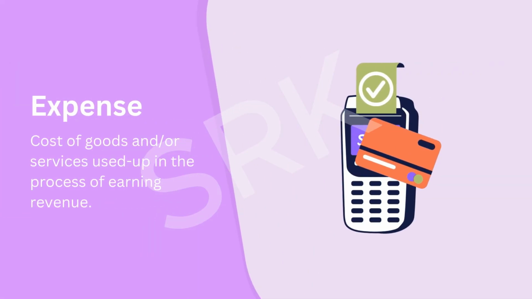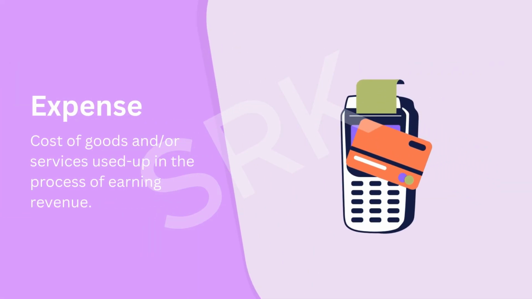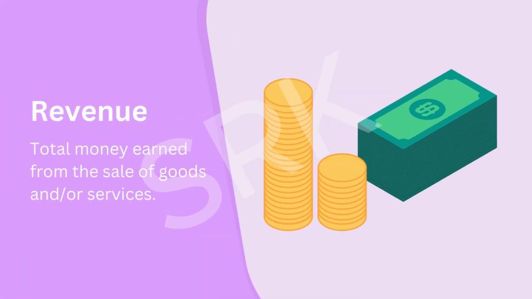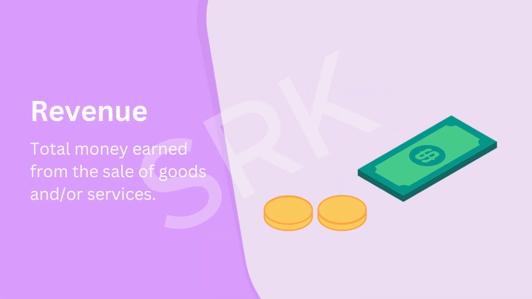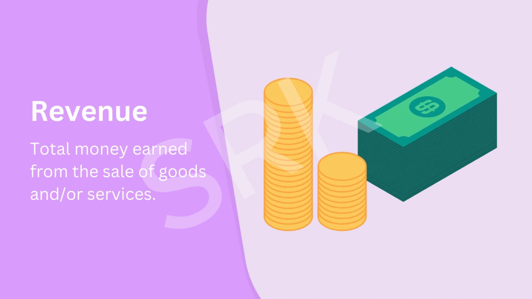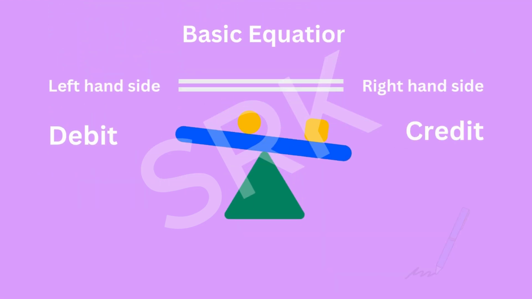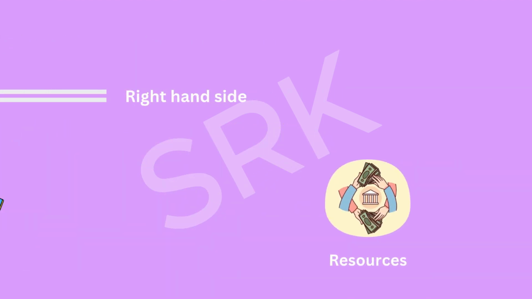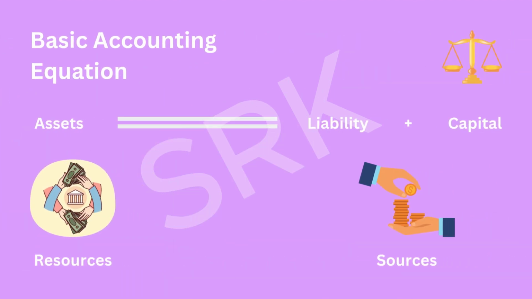Expense is the cost of goods and/or services used up in the process of earning revenue. Revenue is total money earned from the sale of goods and/or services. As you are all aware of the basic equation, the left-hand side is always equal to the right-hand side. So as the basic accounting equation, assets are always equal to liabilities plus capital.